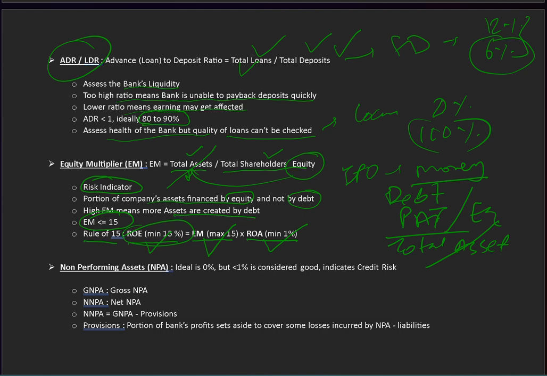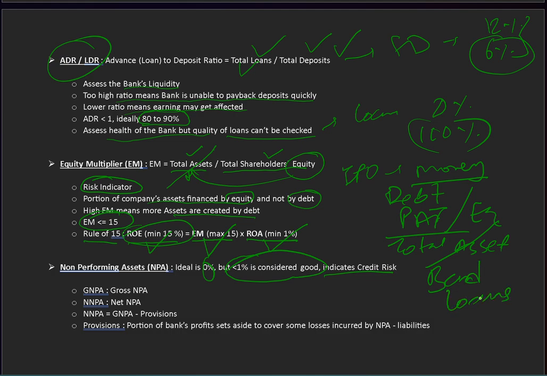Now there is one more term you must be hearing, non-performing assets or NPAs. The NPAs of the bank have risen compared to last quarter or last year. Ideally this should be zero, but it is never zero. But it should be less than 1%. It is considered as good. This indicates the credit risk. Now what is NPA? These are basically bad loans.